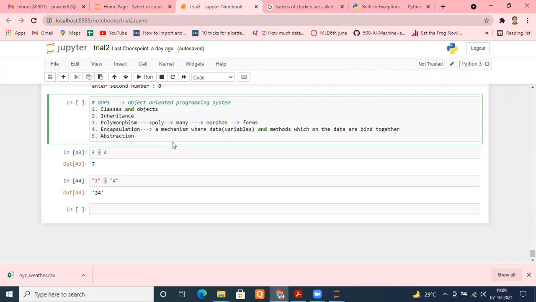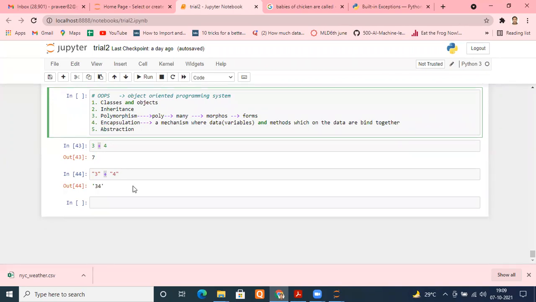Sir, what do you mean by abstraction? Abstraction means hiding unnecessary details. And that is also an option in Python as well. For example, you need some variables, and you don't want them to be public.